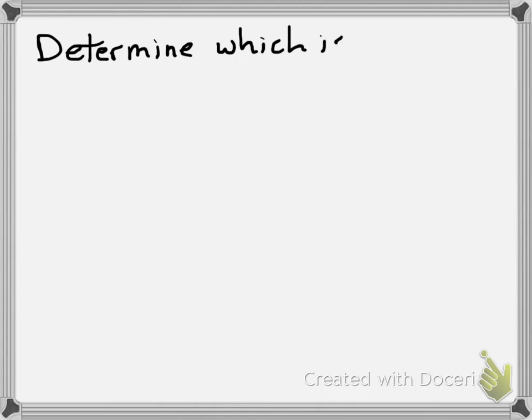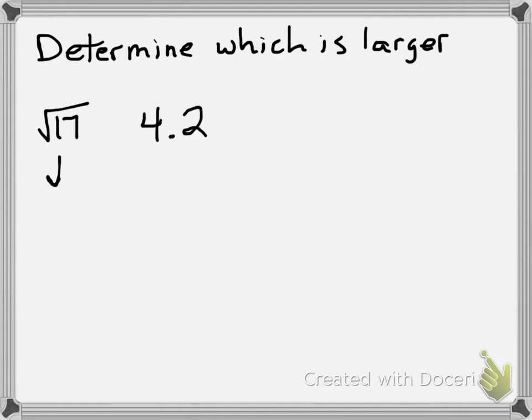Okay, now we have to determine which is larger, or be able to put them in order. I've got two numbers here, the square root of 17 and 4.2. I need to be able to tell which number is bigger. Well, I can't compare these like this because they're not written the same way. So I'm going to have to put this in my calculator and figure out what it is as a decimal. When I do that, I get 4.12.